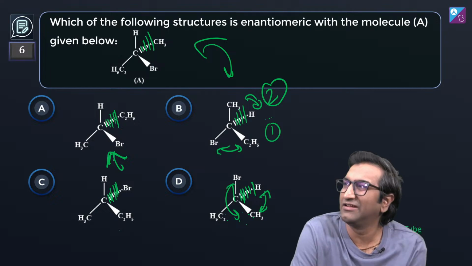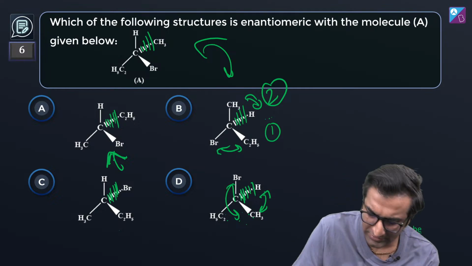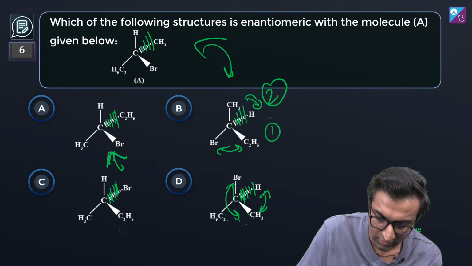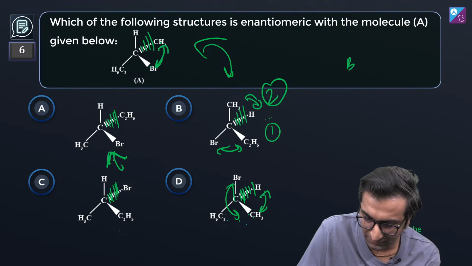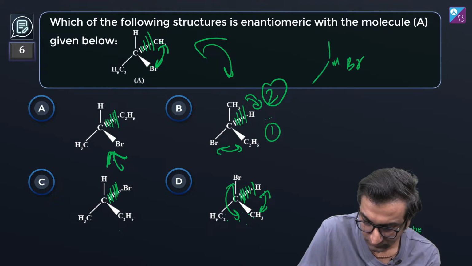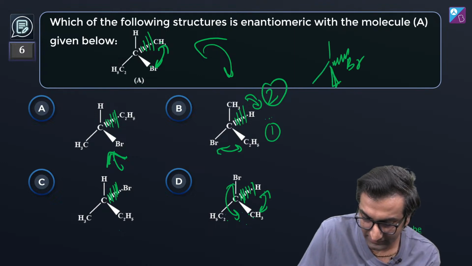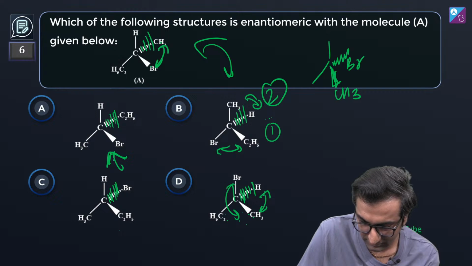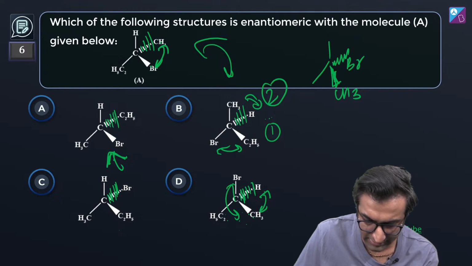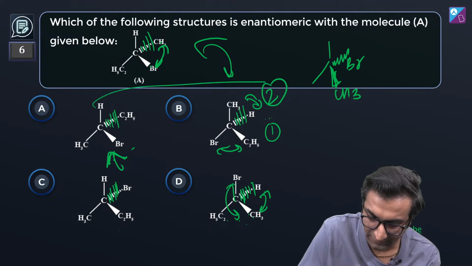And how do I explain it? It's the switching wala concept, so you can see, no? See, this is back and this is forward. If I switch this, क्या हो जाएगा? Bromine पीछे चला जाएगा. Okay, and CH3 आगे आ जाएगा. ठीक है? Cool. Now I rotate this. I'll get this. इसको आप rotate करो, you will get this A वाला चीज itself.